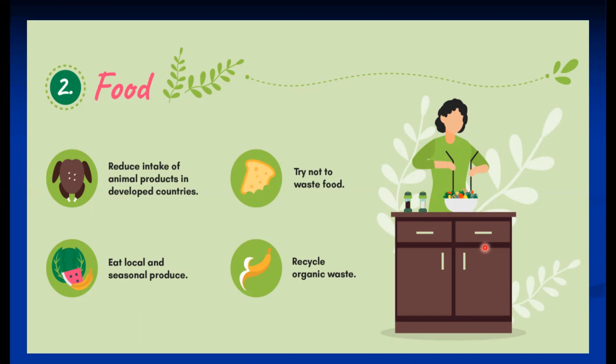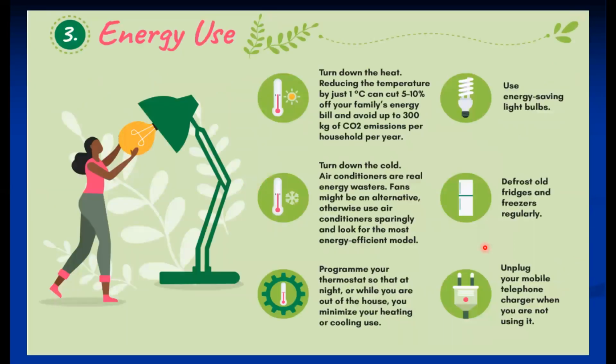Eat local and seasonal produce as far as possible. Try not to waste your food, because if wasted food is recycled or burned, it causes the emission of gases. So recycle organic waste right there itself. A lot of societies are having these recycling processes. So these are some activities related to human beings' habits. Changing some habits also helps to control the carbon emission.